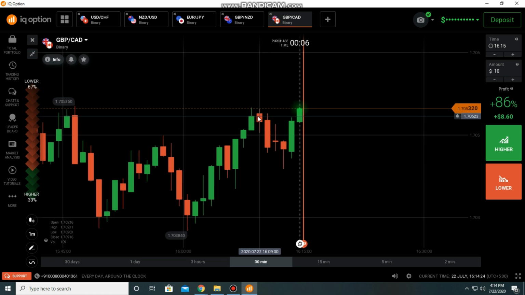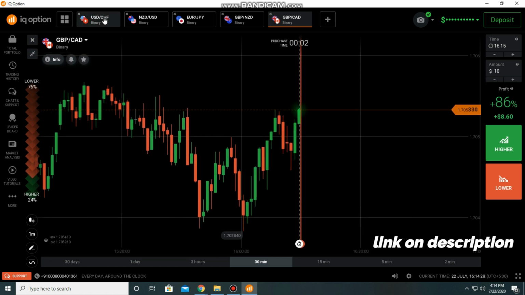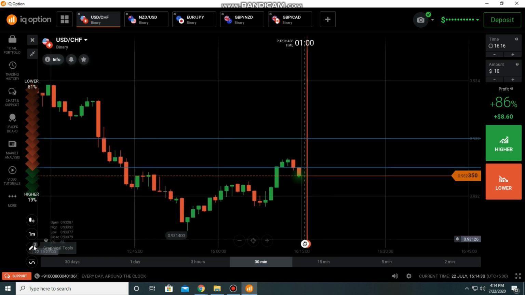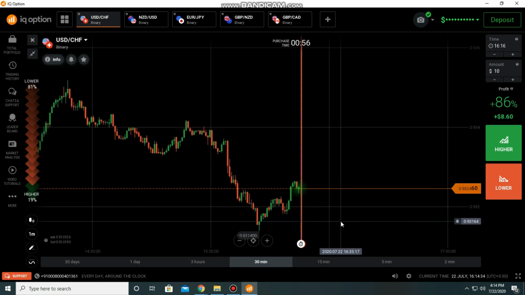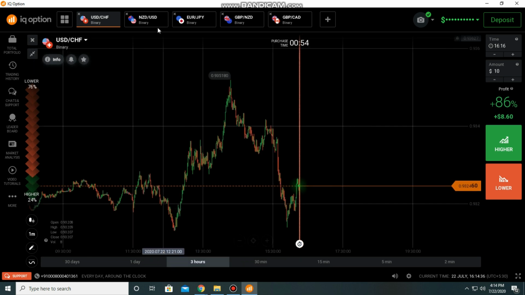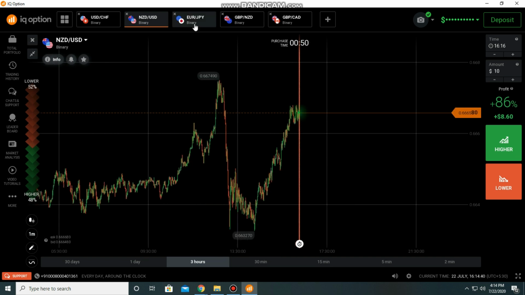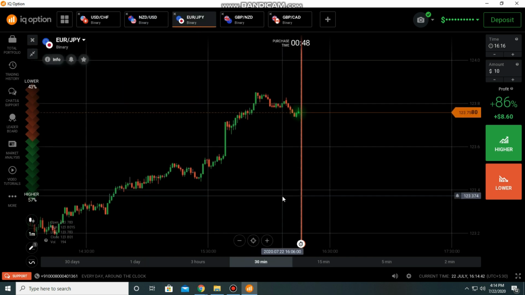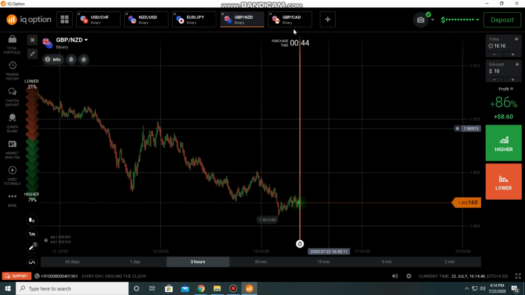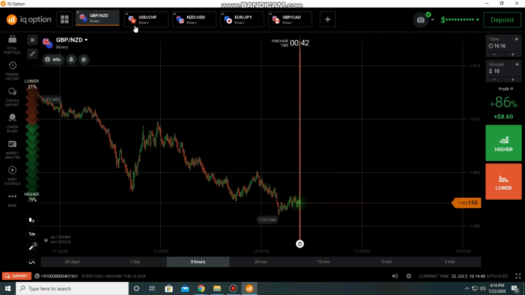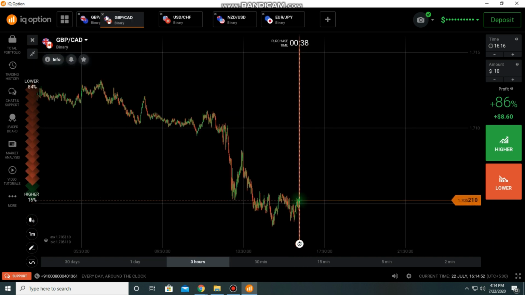Today I am going to take trades on the basis of candlestick analysis. So in USD CHF, here just wait, the market is going down now. In NFT USD it's going up. In Euro JPY also the market is in an uptrend. Here it's going down. Here also it's going down.